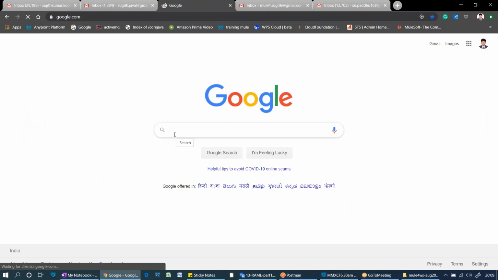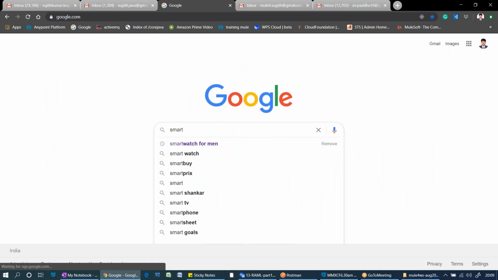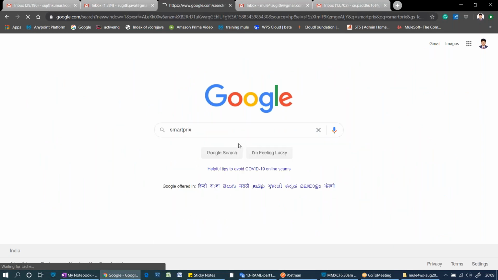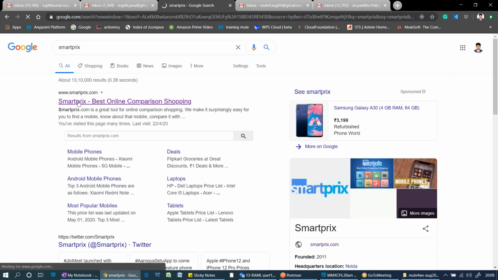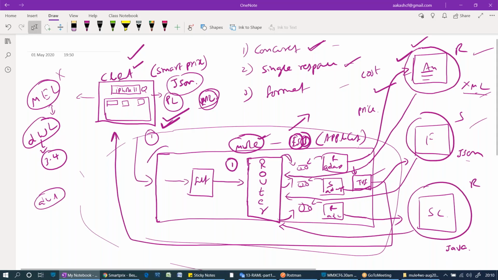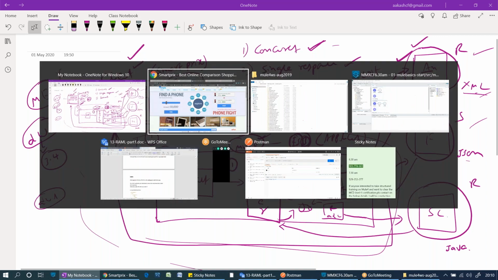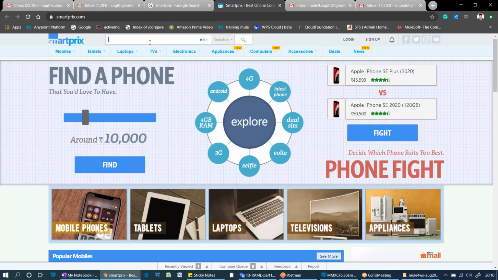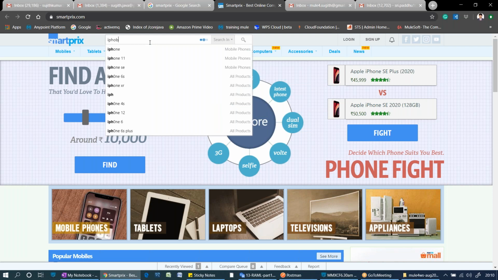What is the application name which I used in the example? SmartBricks, right? See, this is an application. Assume the SmartBricks application is a client to me. He asked me to develop some web application. So if any customer, any user, types product details like iPhone 11, which is the latest one, iPhone 11 Pro is the latest one, right?